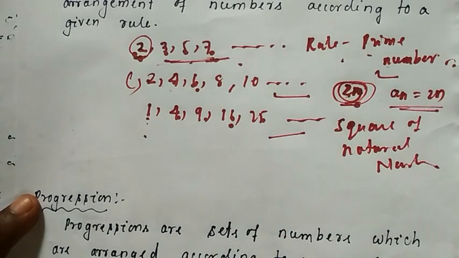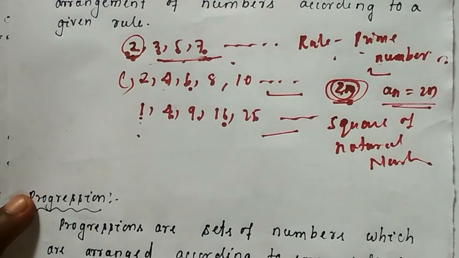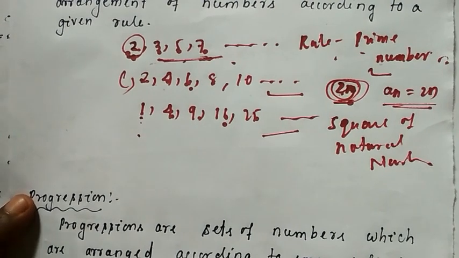That means in some sequences, we don't have any specific mathematical expression for writing the general term. In every example of sequence, you cannot write the expression for the general term of the sequence.